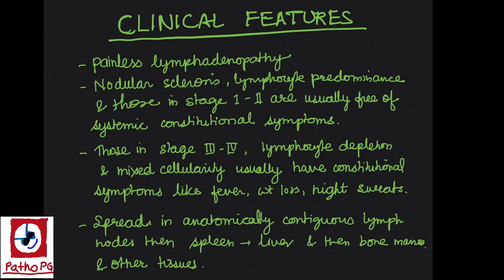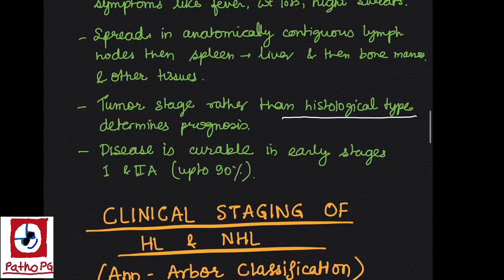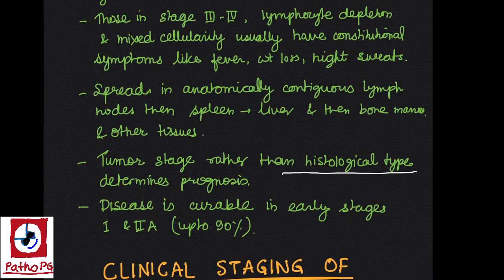Hodgkin lymphoma spreads to anatomically contiguous lymph nodes, then to spleen, then liver, and then bone marrow and other tissues. Tumor stage rather than histological type determines prognosis. Unlike other types of tumor or cancer, here the tumor stage is more important than the histological type. Disease is curable in early stages, that is 1 and 2A, in up to 90% of cases.